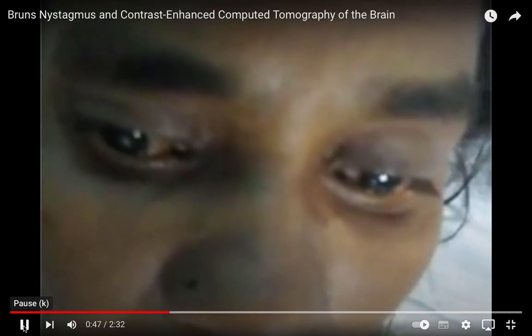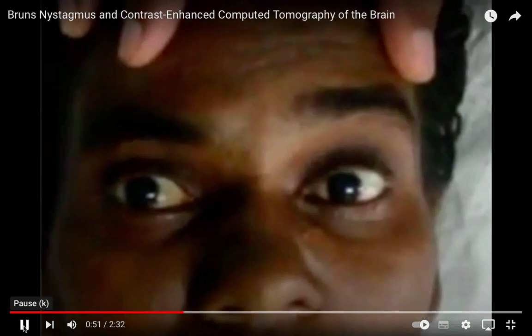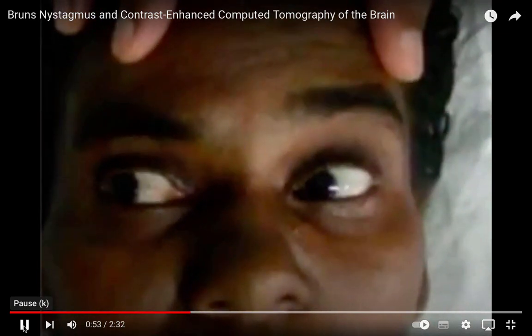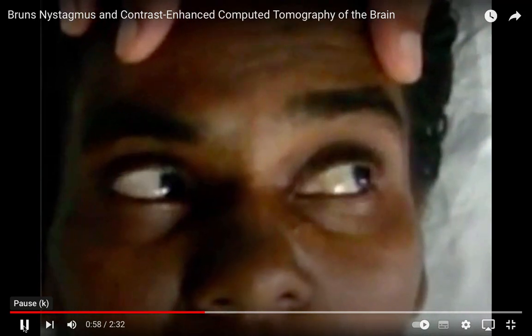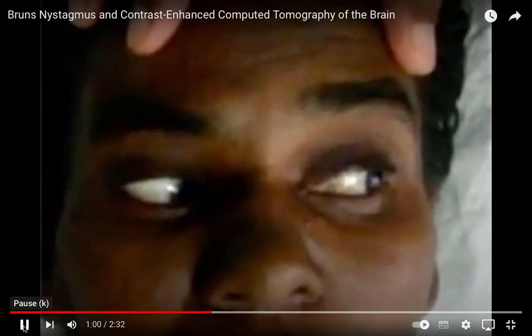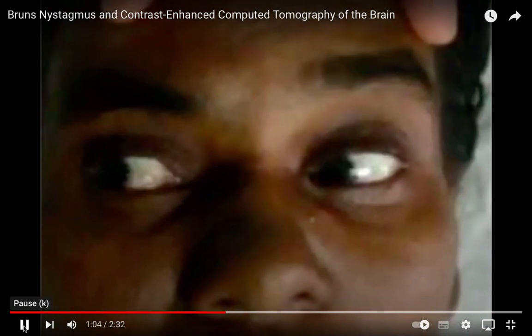You can see on the right, there is a very coarse nystagmus. If you look in more detail, the eyes tend to come all the way up to the midline. They tend to come all the way up to the midline when they are trying to hold their gaze to the right side. But when he is looking to the left, that is not the case.